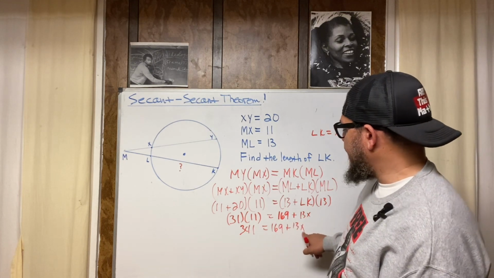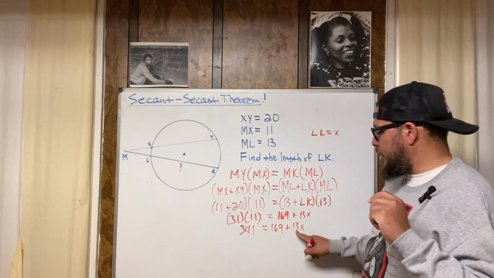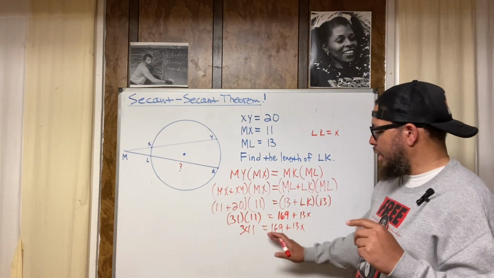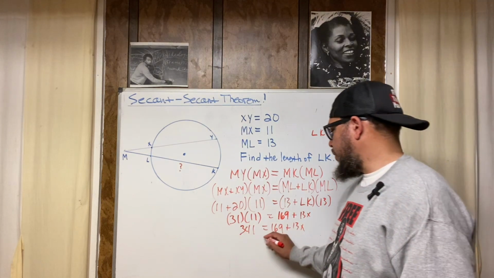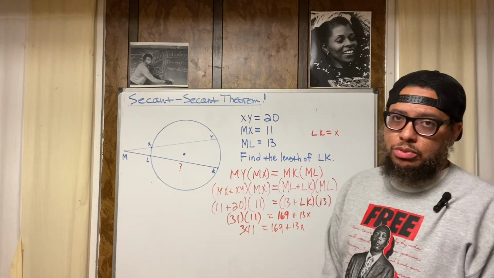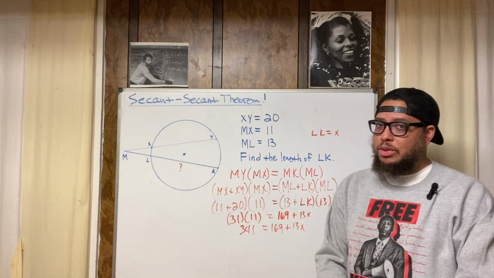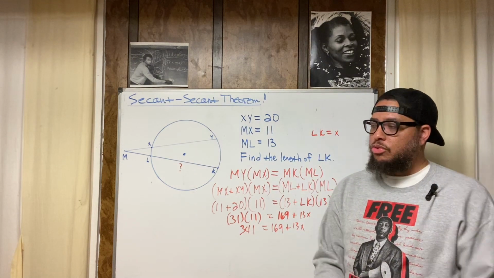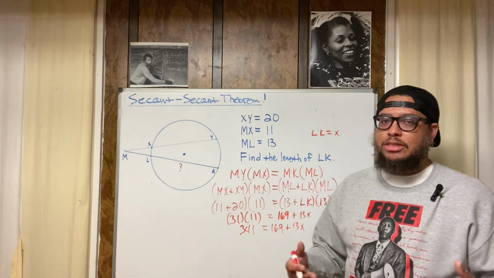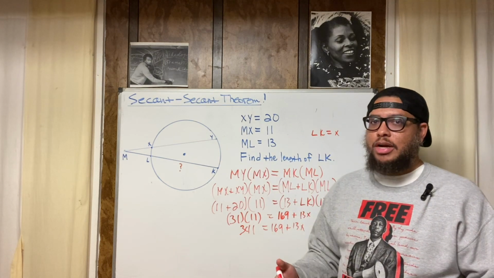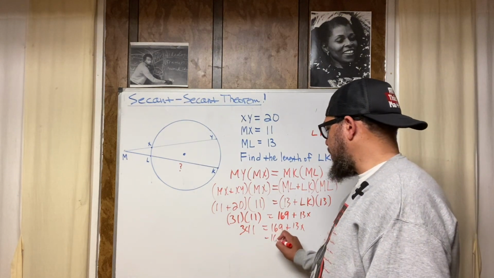All right, now I'm trying to isolate x. So I need to get rid of two things: the 169 and the 13. They got to go so x could be isolated. So let's get rid of the 169. What operation do you use? We do the opposite of whatever 169 is doing. 169 is just a positive 169, just chilling. If you're just positive, then the operation is actually addition. So what's the opposite of addition? Subtraction. So we're going to subtract 169 on the right side.